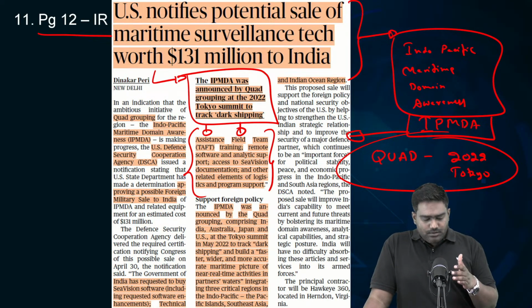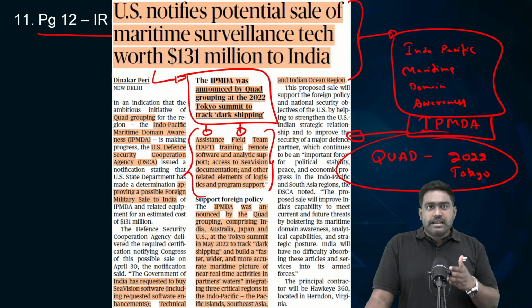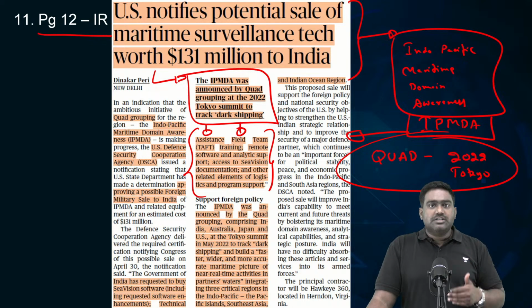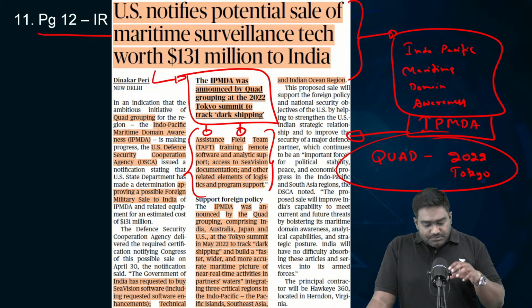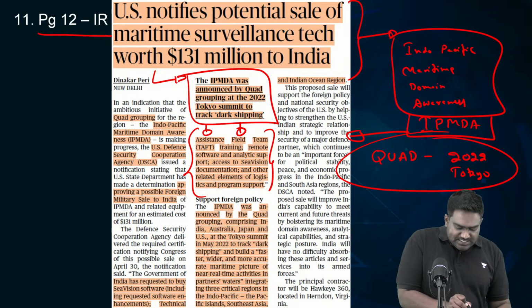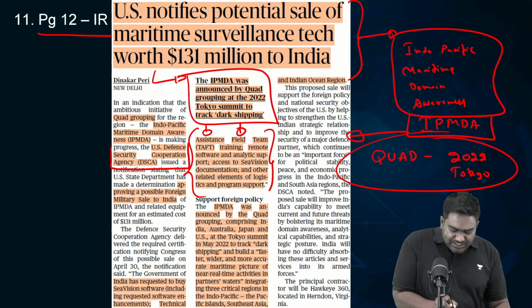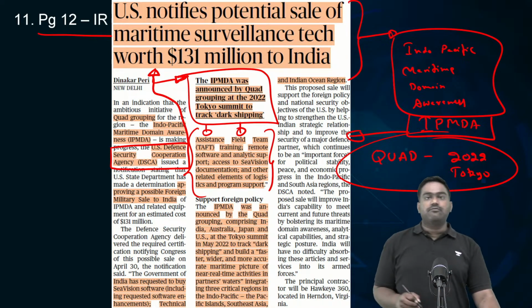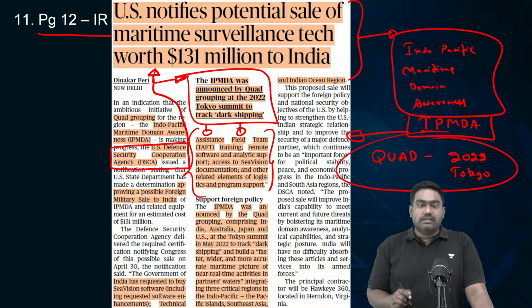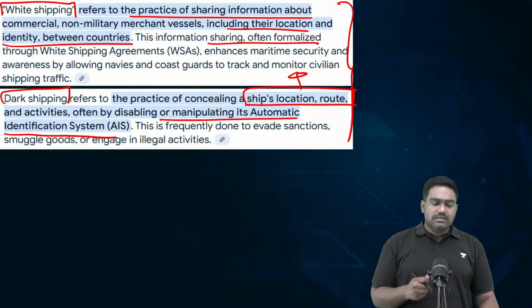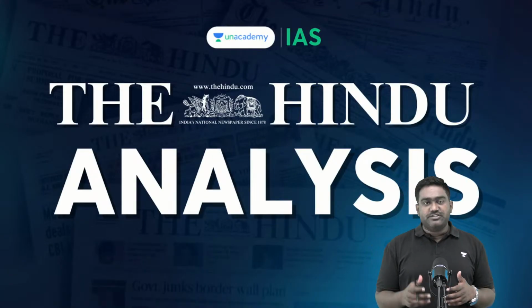And to improve our surveillance, India is seeking some software, some specific radar technology, and a few defense technologies which help in maritime surveillance. And the US is ready to sell that to India. So the US Defense Security Cooperation Agency has notified the foreign military sale of this equipment to India worth $131 million under the Indo-Pacific Maritime Domain Awareness Initiative. So this is what you need to know from today's newspaper.